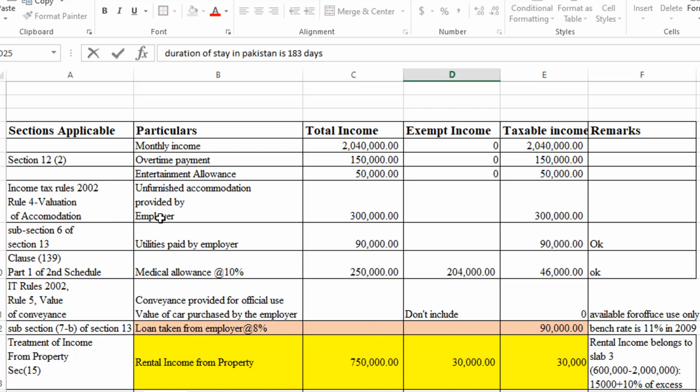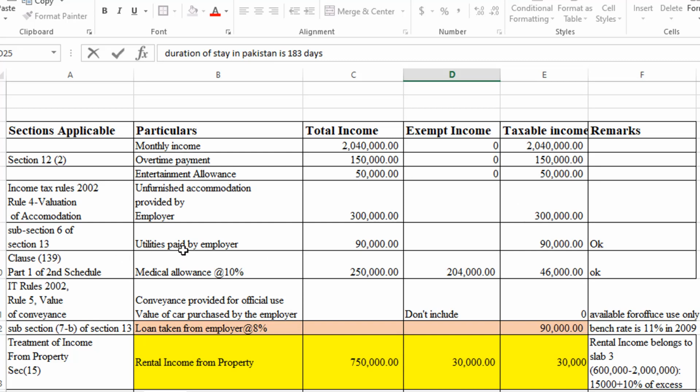Now come to the next part of the income, unfurnished accommodation provided by employer. This component is related to the Income Tax Rules 2002, rule for valuation of accommodation. So 300,000, as it is provided by the employer and unfurnished, goes directly to column E as a part of the taxable income, 300,000.